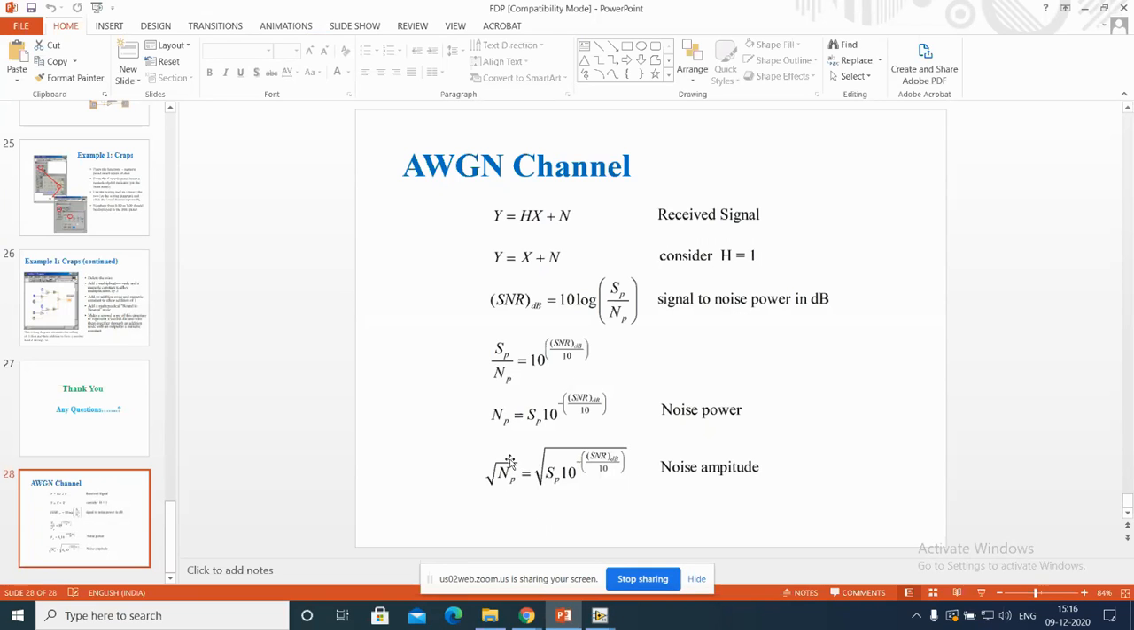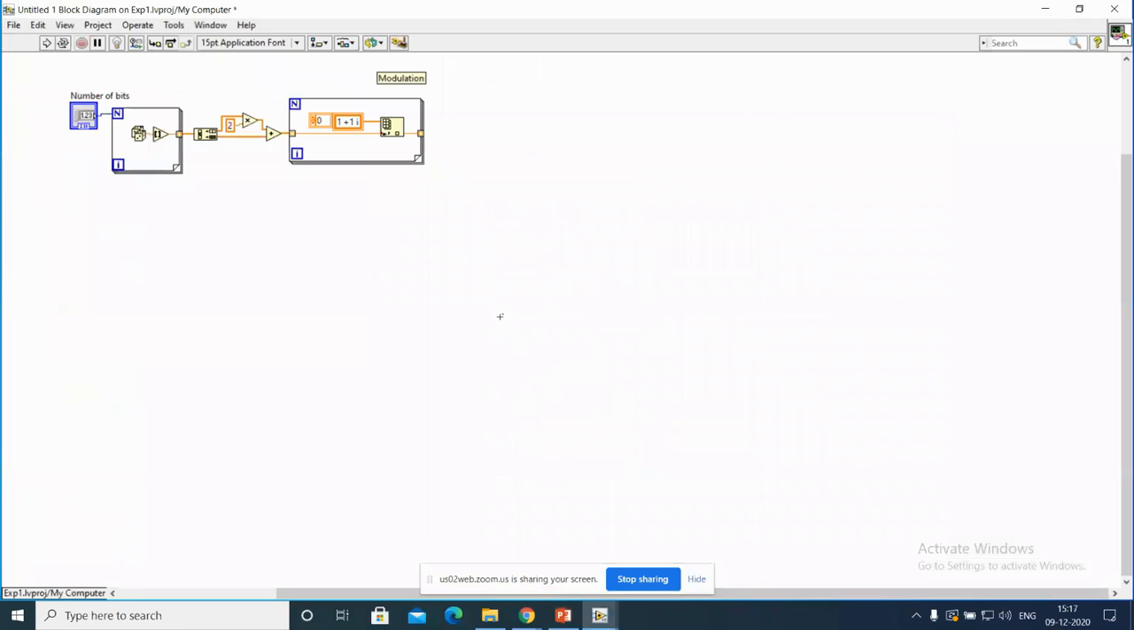amplitude. So I should be able to generate the additive white Gaussian noise with this much amplitude if it is a single random number. If you are using double random numbers, then you first halve this. That means 50% of the noise power will move to one variable and the remaining to the other variable. So that thing we will do here.